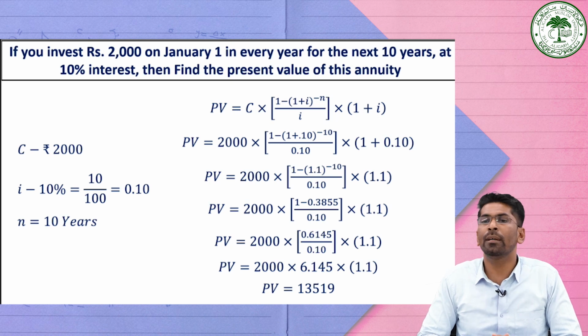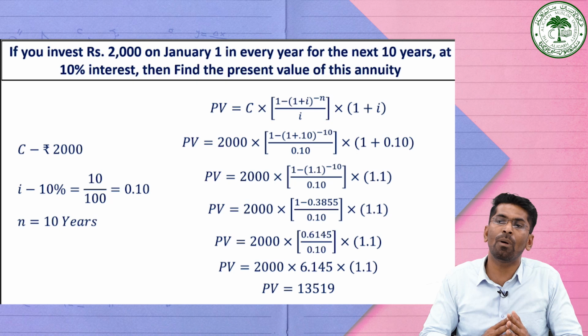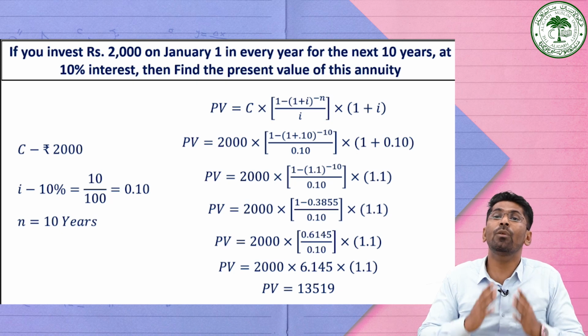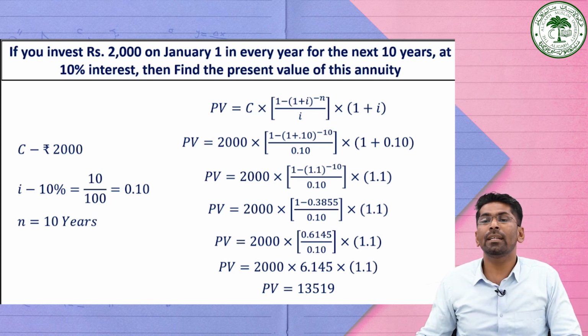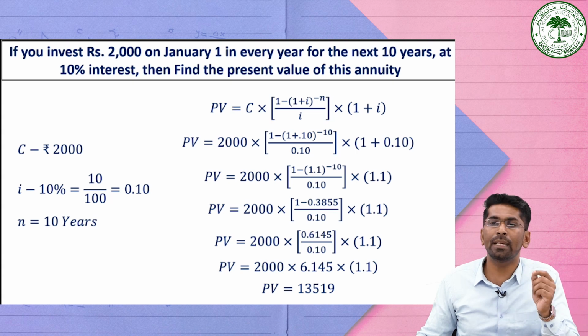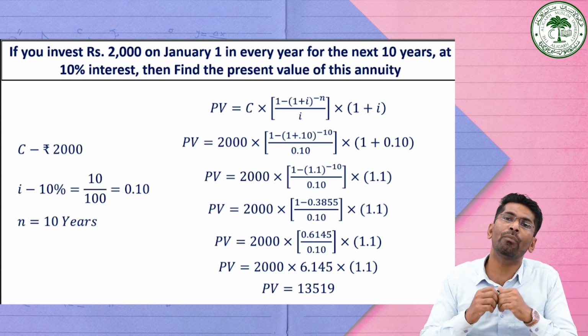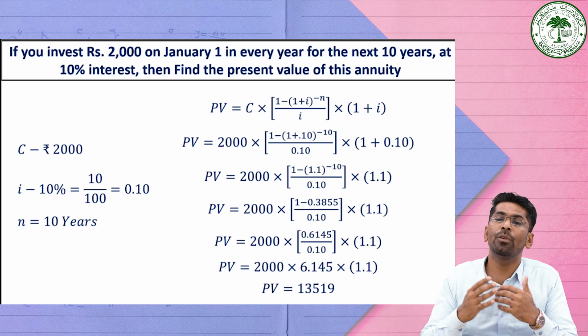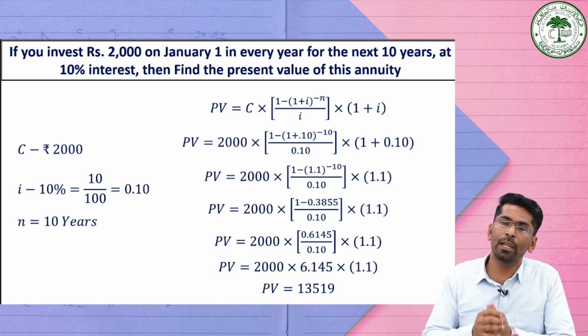So let me conclude here. Today we have discussed what is meant by annuities, where we defined annuities as the payments or the receipts of an amount at regular intervals. Then we discussed how to find the present value and the future value of an ordinary annuity and annuities due. I hope it was clear to you.